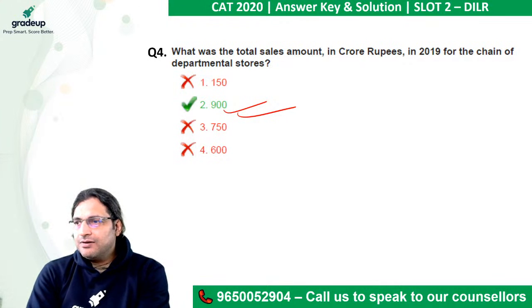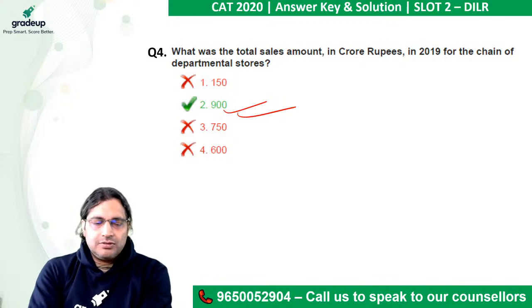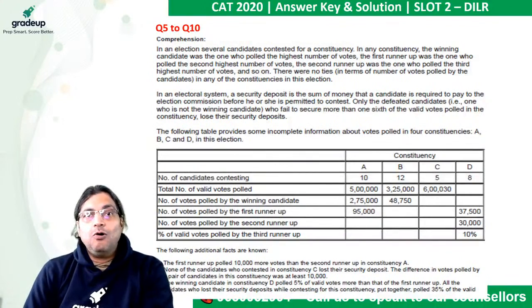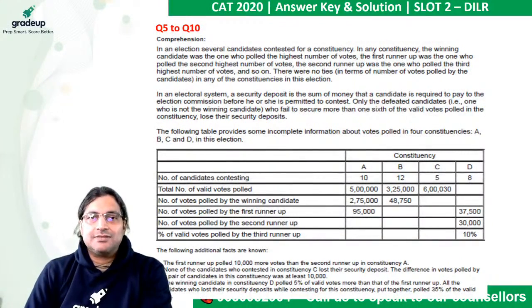All right. Now let's move to the second set which we have to discuss, and let's see if we need to apply brains. Oh, something on elections. It appears that the paper was inspired by the elections in Bihar. I'm sure they must have created this set much before the elections actually took place in Bihar. But it must have been the inspiration, I'm sure.